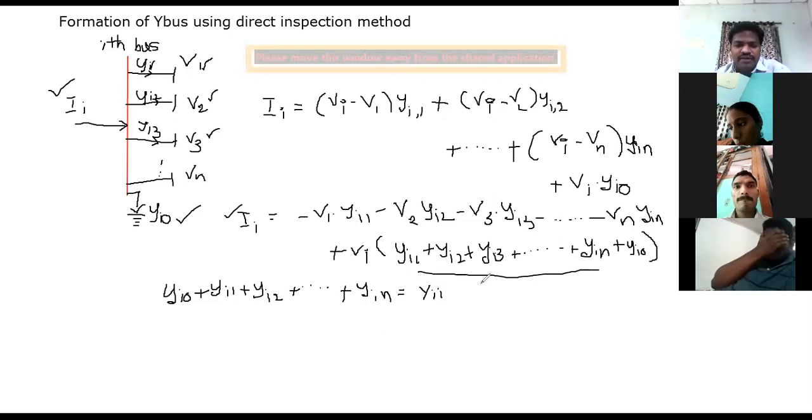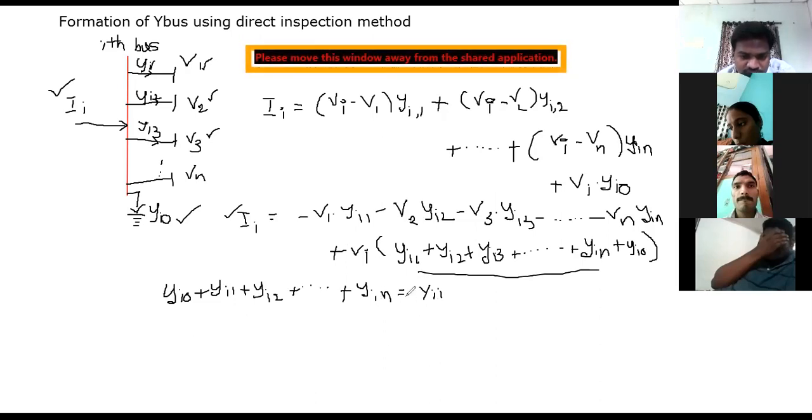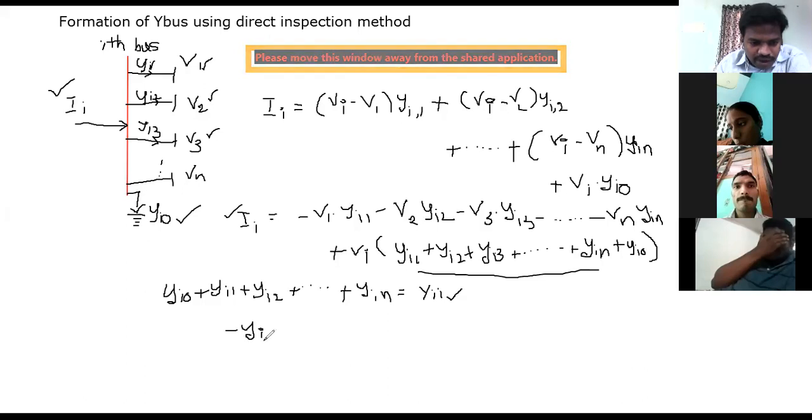So here I am considering all these things. Now you see here, this is capital YII. Please do remember that this is capital YII. Similarly, I am considering minus yi1 equal to capital Yi1.